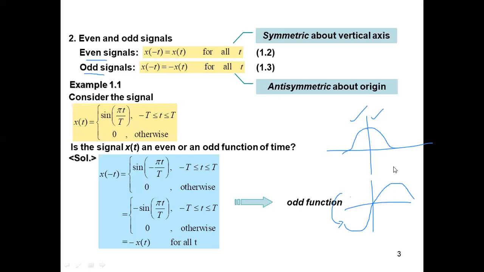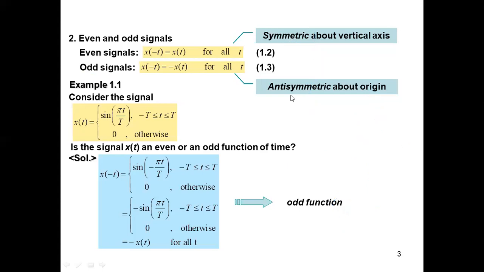What about tan theta, by the way? Tan theta is a little weird, right? Tan theta starts like this: 0, 1 by root 3, 1, root 3, infinity. This is going to infinity. Now, tan of minus theta: whether tan theta is an even signal or an odd signal, this is a simple homework question. You don't have to work it out now. Tell me tomorrow. Think about it. So signals can be even if they are symmetric. Signals can be odd if they are anti-symmetric.